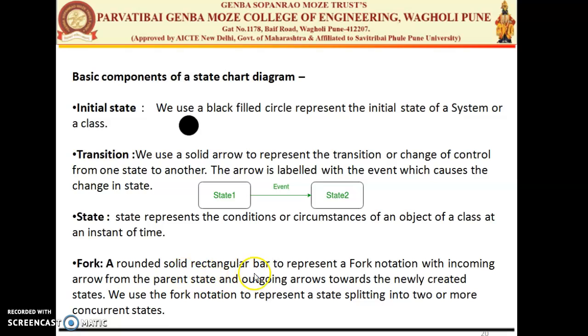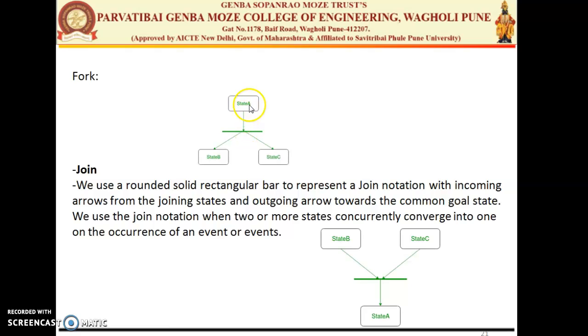Fork is nothing but the rectangular bar which represents the fork notation. We can see the fork notation here. It means the parent class or the parent state is divided into substates after the fork. Fork is nothing but to create. In OS you might have understood the fork concept. That is nothing but to create. The fork command is used to create a new process. Same as in the state chart, the fork is nothing but to create the sub things. Now the parent state, after making the fork call or after making the fork notation, is divided into the substates, that is state B and state C.